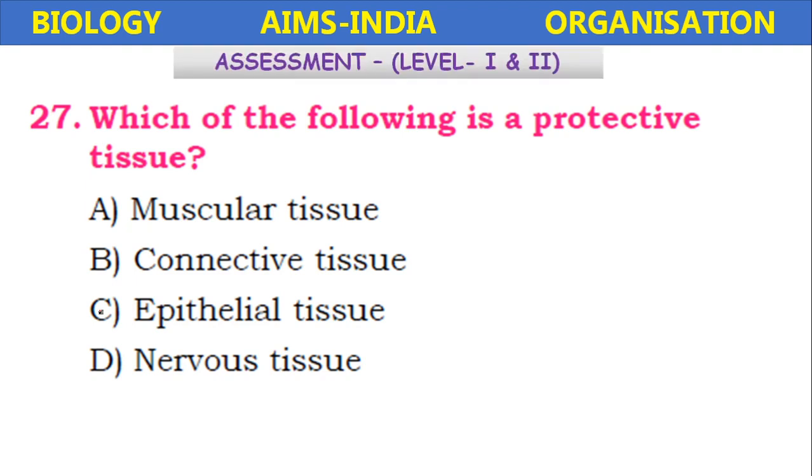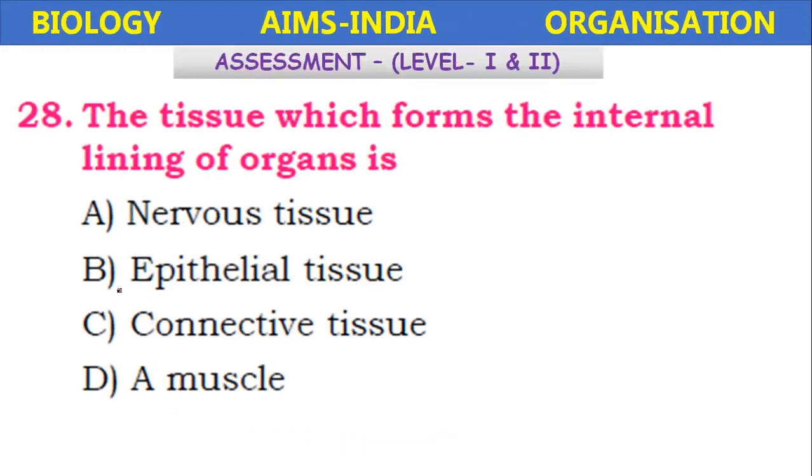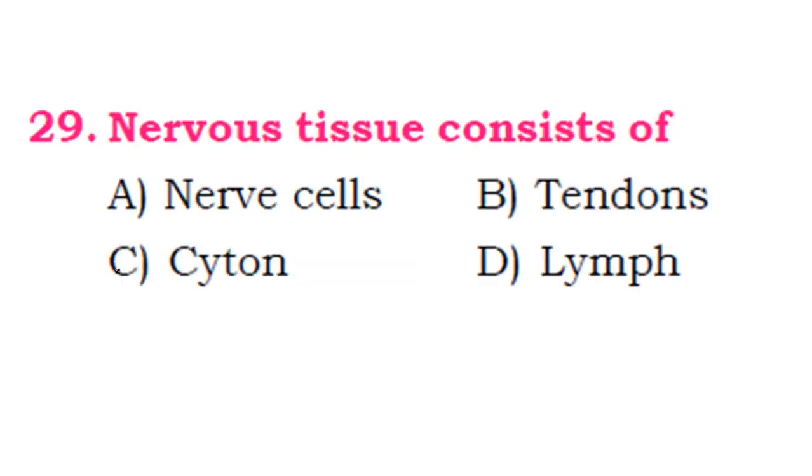Which of the following is a protective tissue? Muscular tissue, connective tissue, epithelial tissue, nervous tissue. So among these tissues, epithelial tissue is the protective tissue. The tissue which forms the internal lining of organs is nervous tissue, epithelial tissue, connective tissue, a muscle. It is also epithelial tissue, forms the internal lining of organs.